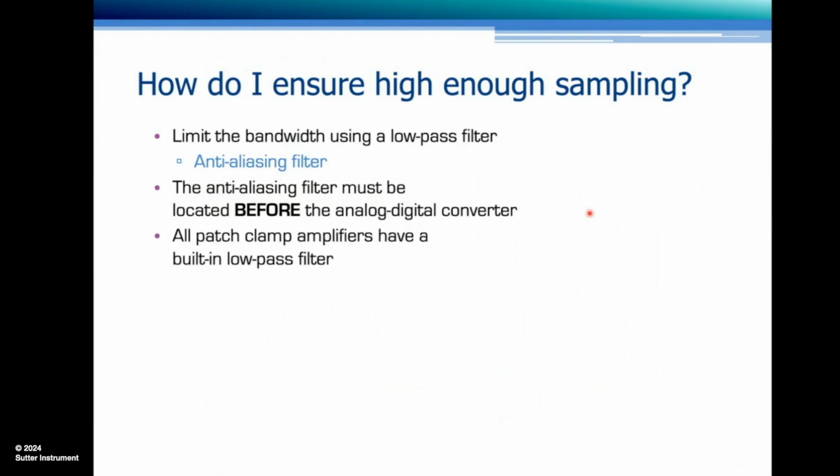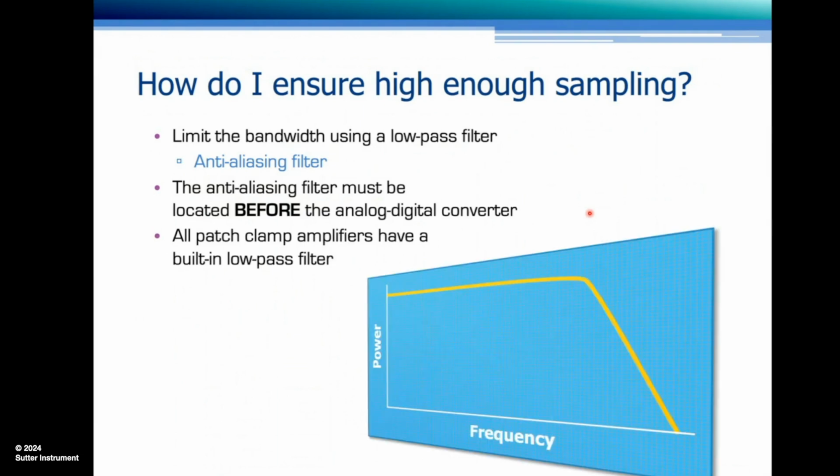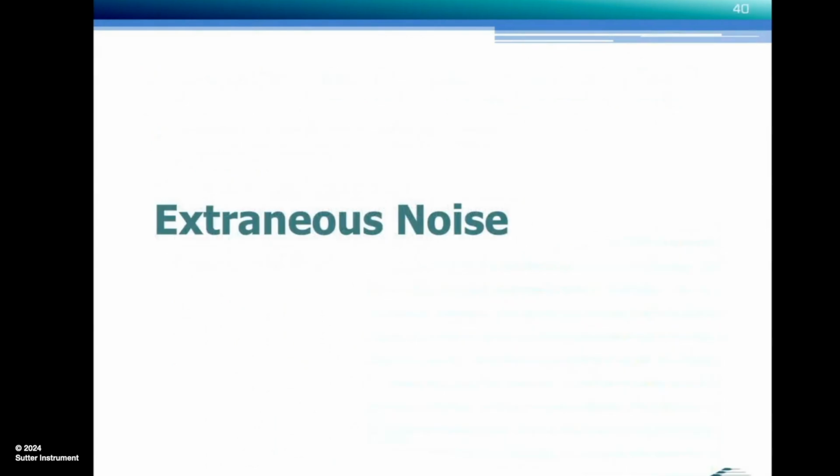And all patch clamp amplifiers and most other electrophysiology amplifiers have a built-in low-pass filter that you can use for this purpose. The frequency response is shown here. Again, frequency on the x-axis, amplitude expressed as power square, or power spectral density on the y-axis. And we have the so-called cutoff frequency, or minus 3 dB frequency, from which on the frequency response rolls off.